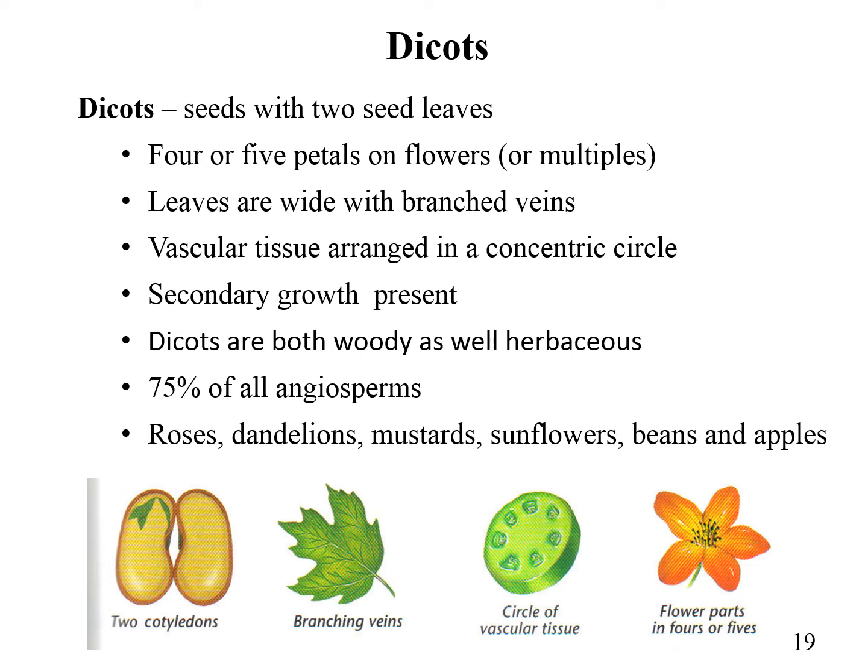The vascular bundles in the stem are arranged in a concentric ring. Dicots are both woody as well as herbaceous, and they have secondary growth and cambium is present. 75% of the total angiosperms are dicots. Examples include roses, mustard, sunflower, and apple, etc.